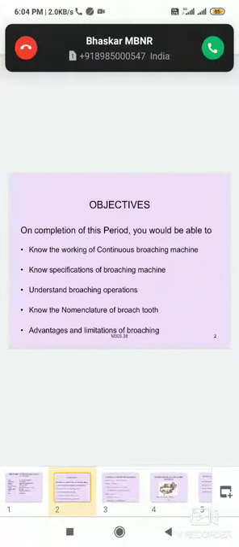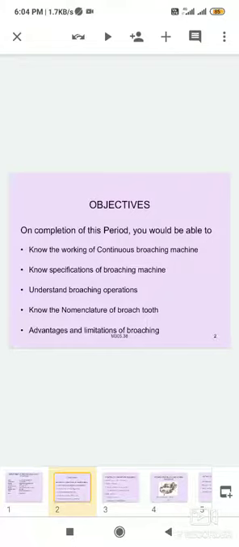First, what is broaching? Broaching is the fastest machining process by using a special tool, the broach, made up of a series of cutting edges, teeth, which gradually increase in size.